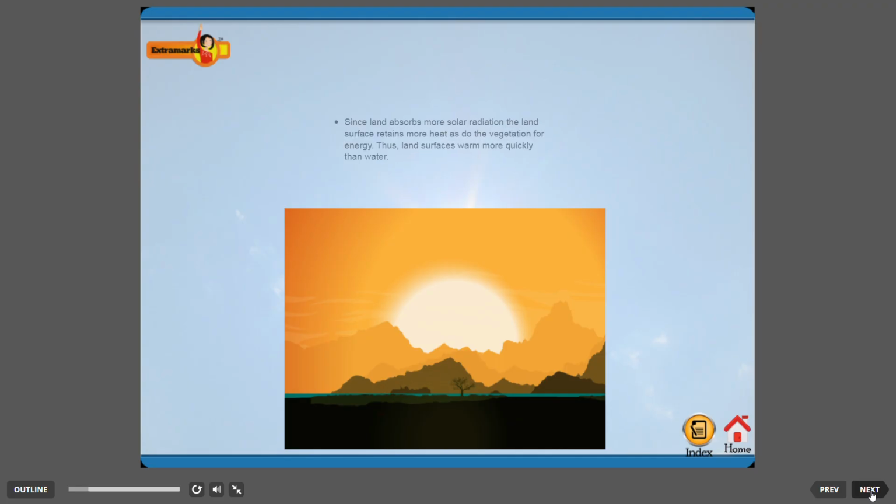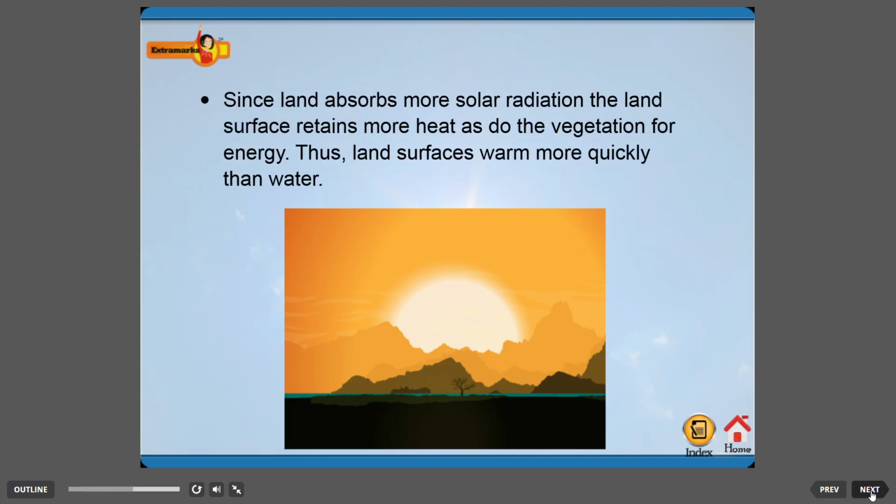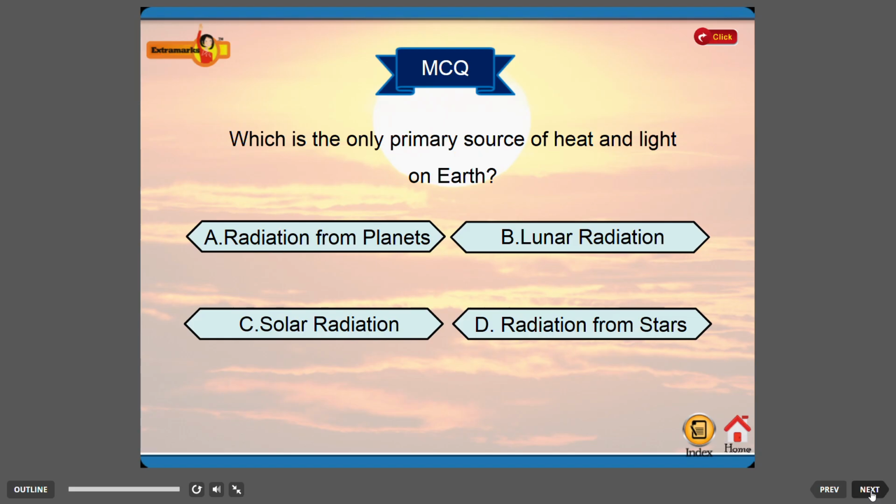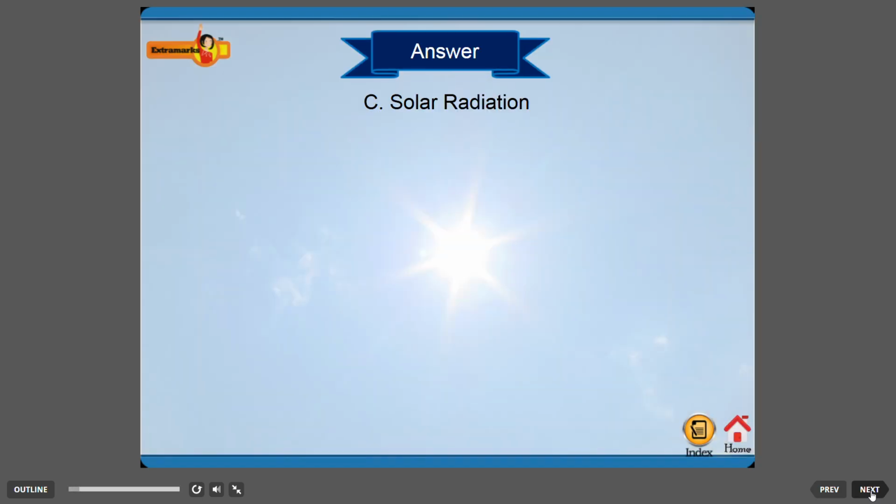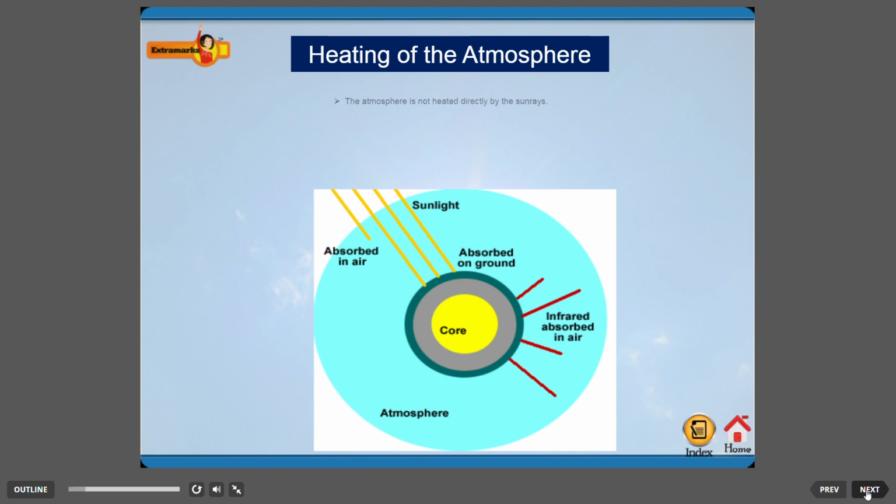Do you know why there is a difference in the heating of land and water? Since land absorbs more solar radiation, the land surface retains more heat. Thus, land surfaces warm more quickly than water. Test yourself. Which is the only primary source of heat and light on Earth? A. Radiation from planets. Answer is C. Solar radiation.